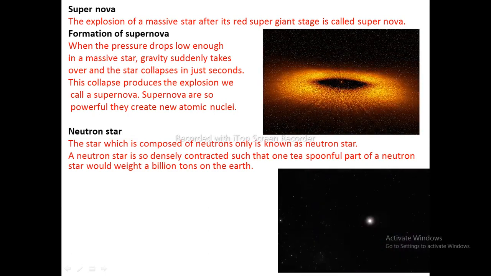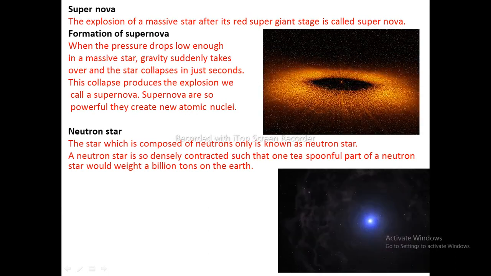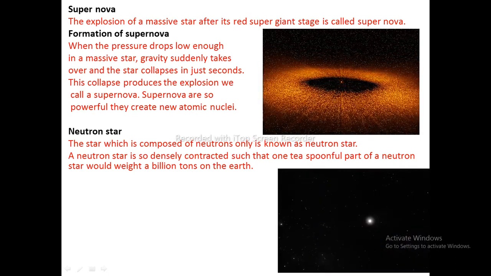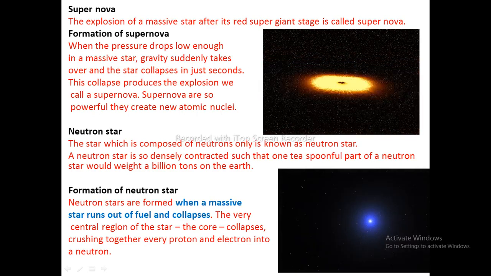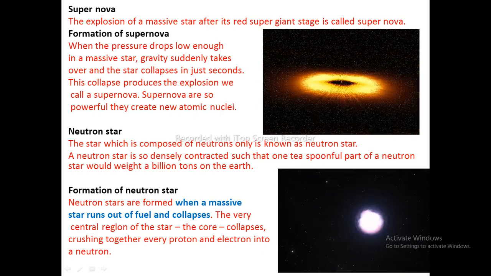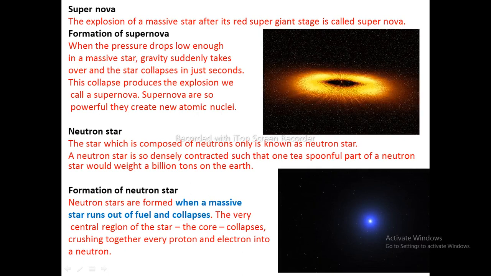The neutron star is about 20 to 30 km in diameter, and it is so densely contracted that 1 teaspoonful of a neutron star would weigh a billion tons on Earth. Formation of a neutron star. Neutron stars are formed when a massive star runs out of fuel and collapses. The very central region of the star, the core, collapses, crushing together every proton and electron into a neutron.